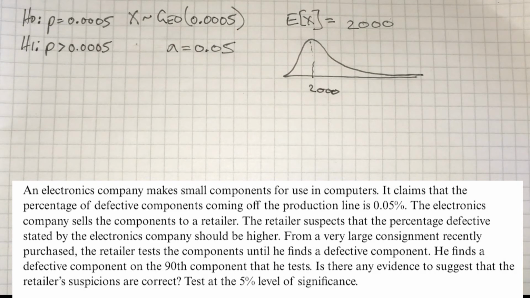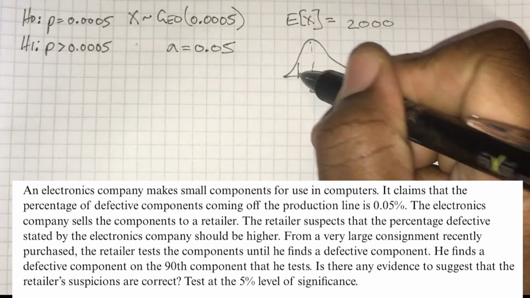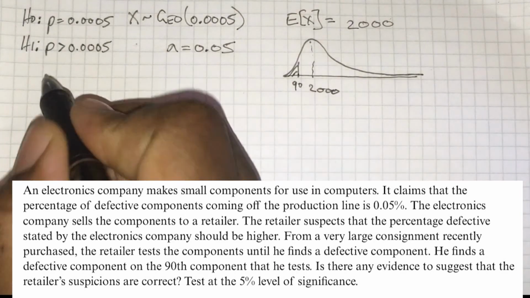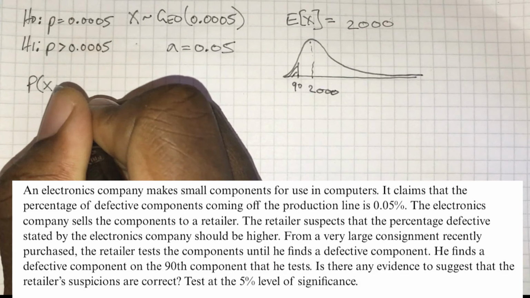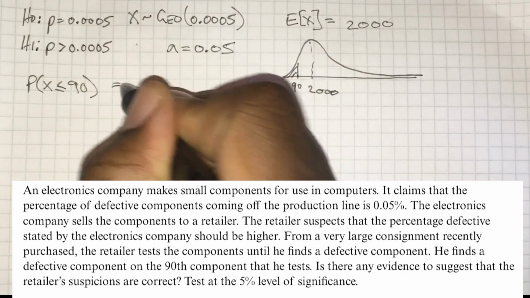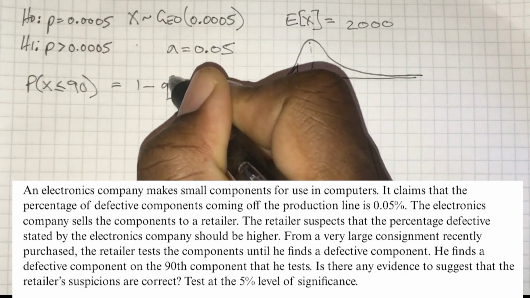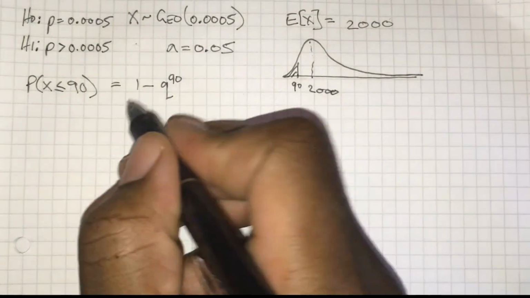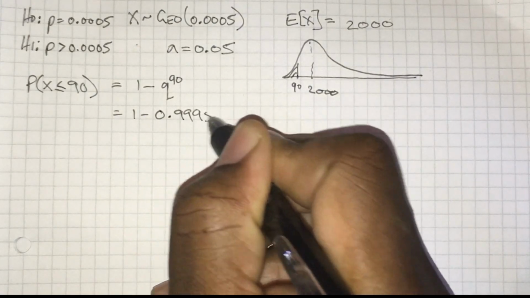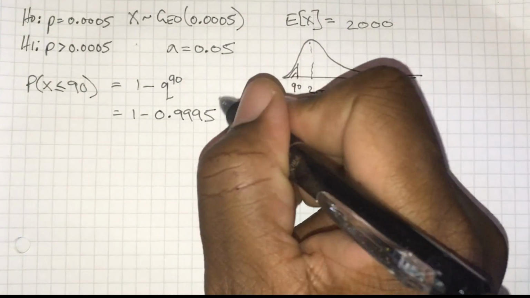That's the expectation. And in this particular instance, we found the first faulty component on the 90th component. So that's over here on the left. That's already suspicious. That came too early. But is it suspicious enough to conclude that we should reject the null hypothesis? Is it suspicious enough to be a significant result? Let's go ahead and calculate the probability that X is less than or equal to 90.